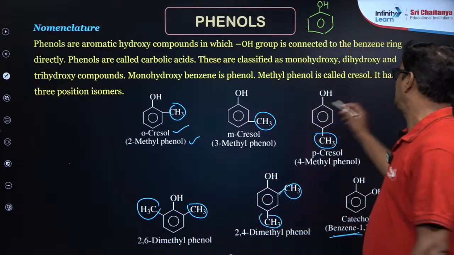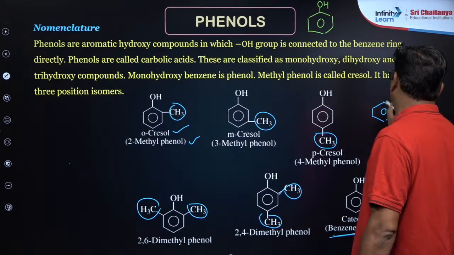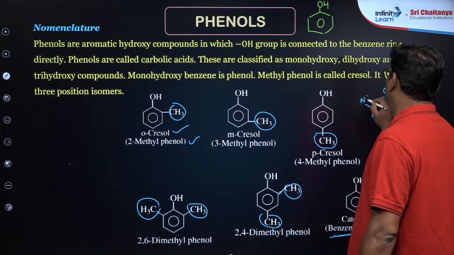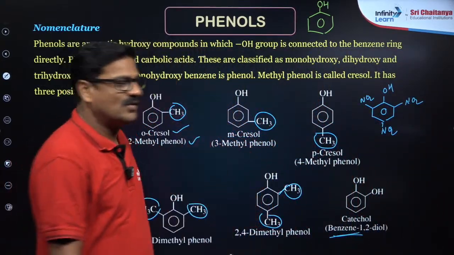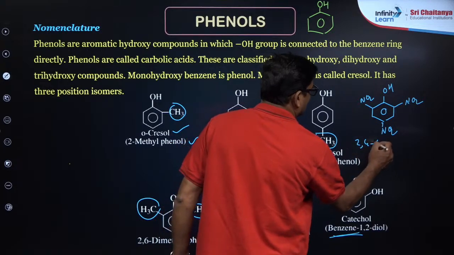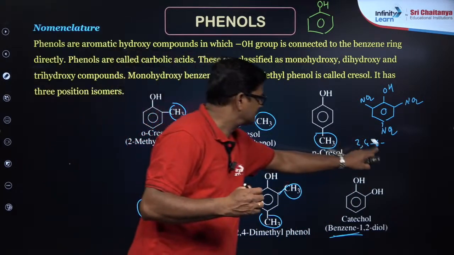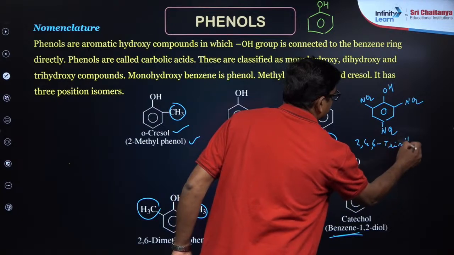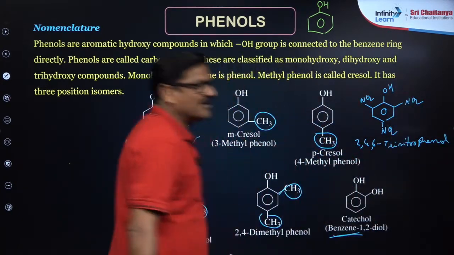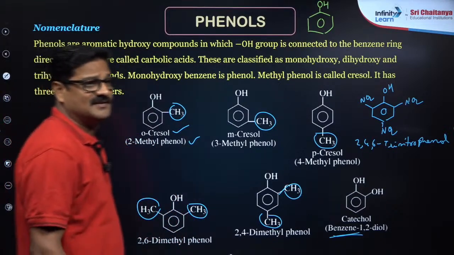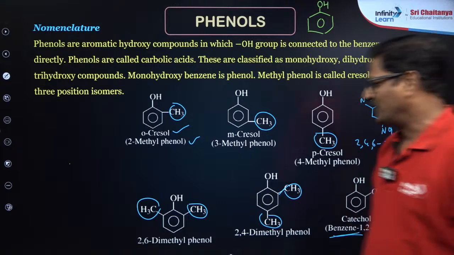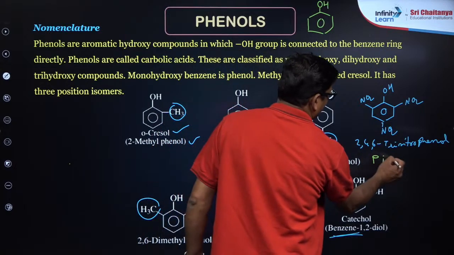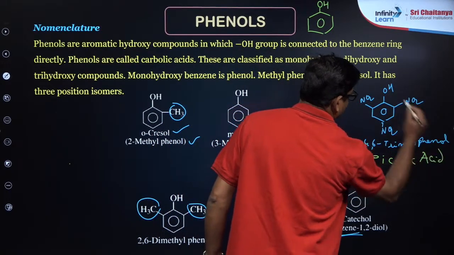Okay. Now one important thing I just want to say, this is your phenol, and if this phenol has 3 nitro groups, this is called 2,4,6-trinitrophenol. What will be its common name? Ishita, if you remember, you can say it. Come on, what will be its common name? Its name is picric acid. This is picric acid. Okay.